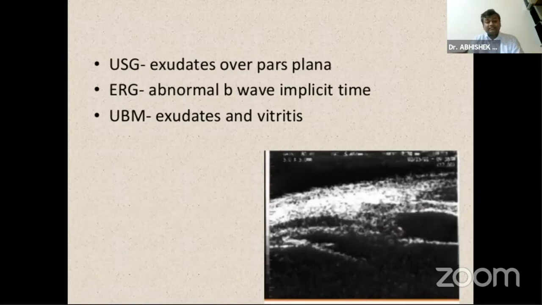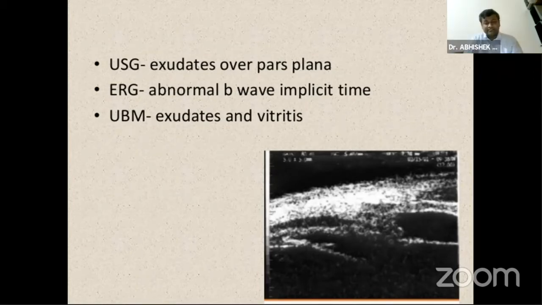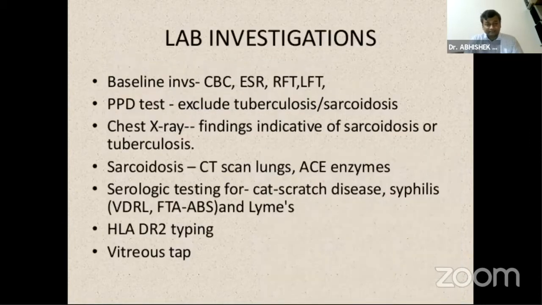USG is done in cases of media opacities, and it helps us in recognizing the exudates over the pars plana, and UBM also helps us in recognizing the exudates and the cyclitic membranes as well. And USG can also help us in giving the grade of vitritis, whether it's severe or mild.